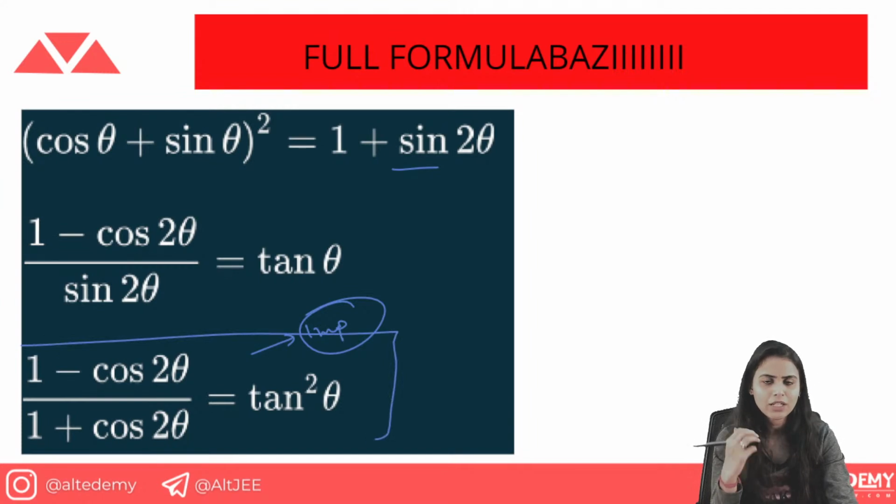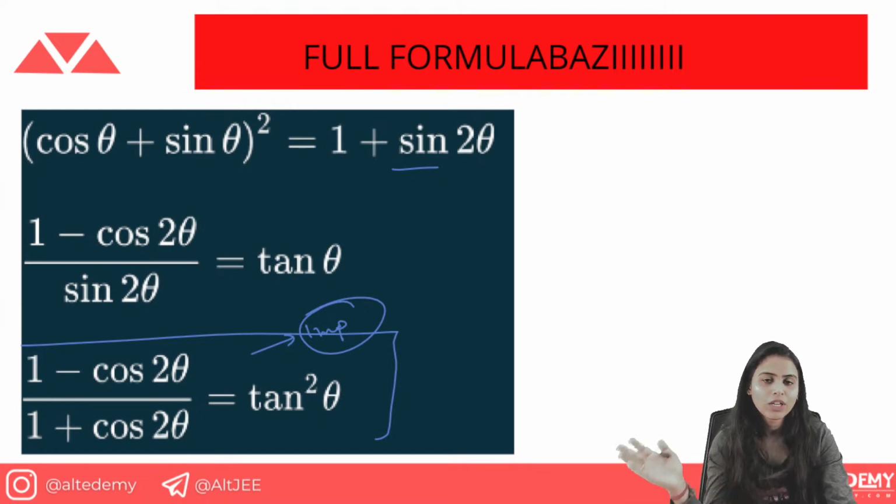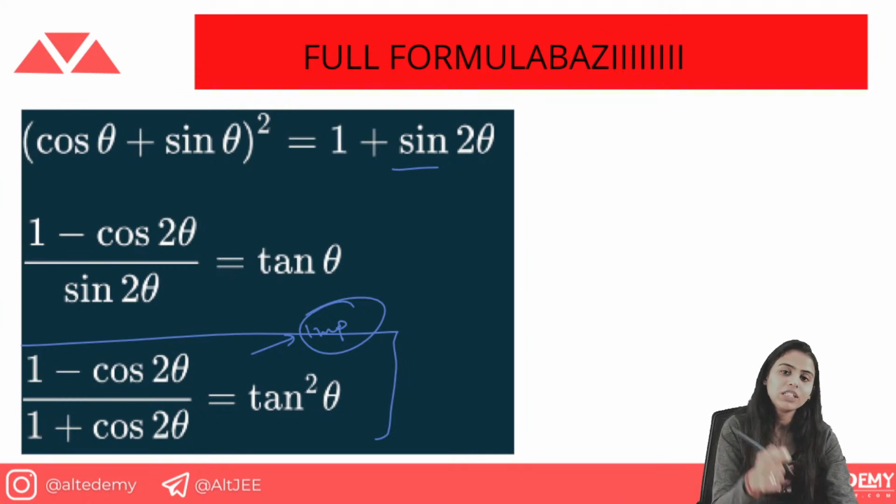Remember it, very easy: tan square theta equals 1 minus cos 2 theta upon 1 plus cos 2 theta. You can prove it also by using the formula of cos 2 theta. You can convert it into tan theta, and then you can get this formula. The derivation is very simple. The point is to remember this formula, because at the point of your examination you cannot derive everything. You don't have time for that. That is why you need to remember this formula.